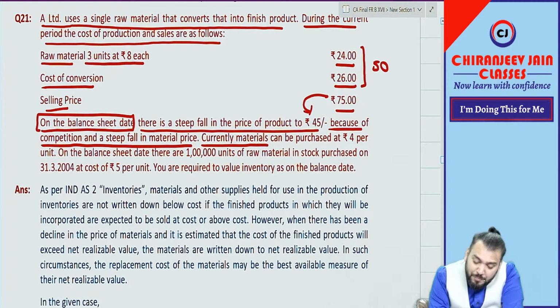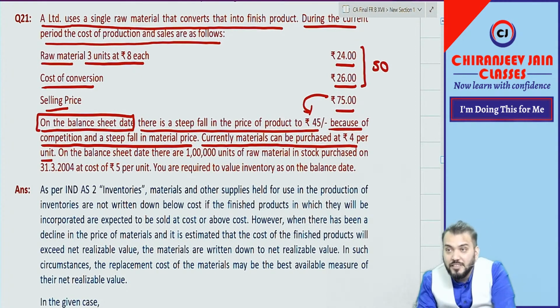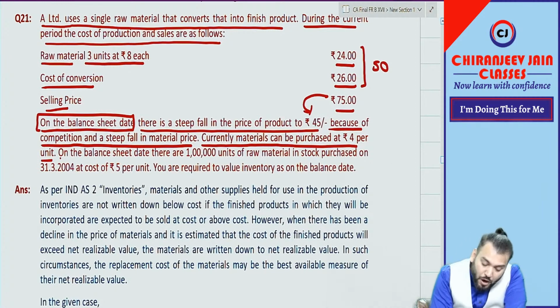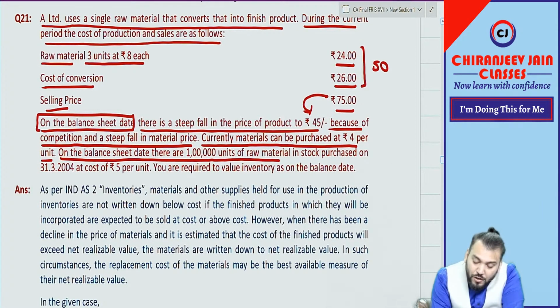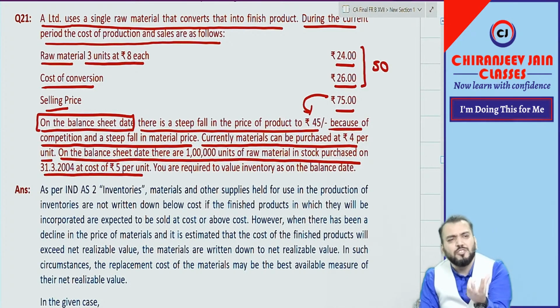Currently, material can be purchased at rupees 4 per unit. This becomes the replacement cost. On the balance sheet date, there were 1 lakh units of raw material in stock, purchased on 31st March 2004 at a cost of rupees 5 per unit. That means the cost price of such raw material is rupees 5.